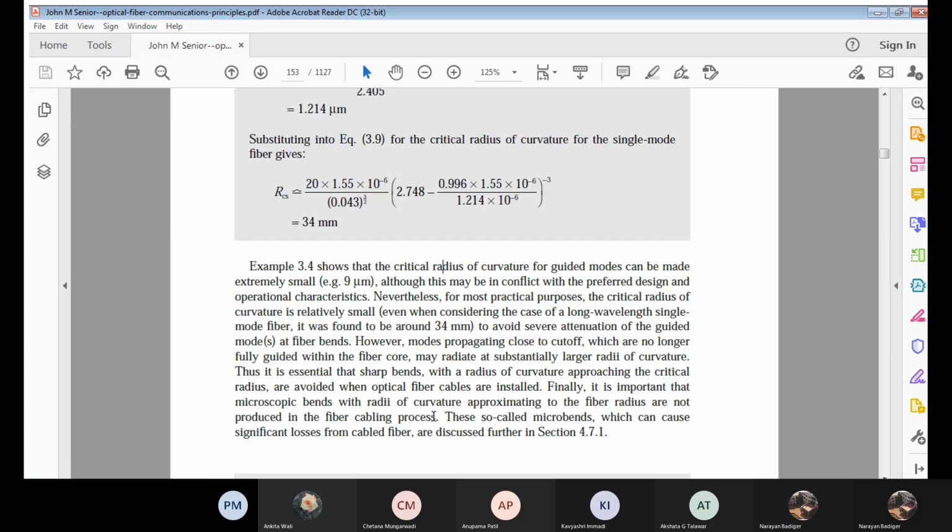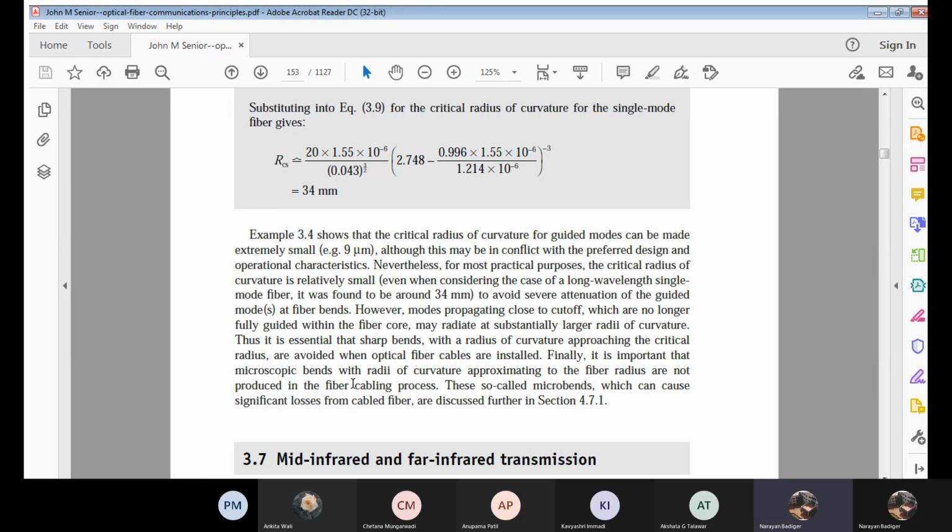See, 34 is more, correct? Now the critical radius of curvature with respect to multimode is less, which is 9 micrometers, extremely small. But if I consider single mode, it is 34, which will cause you severe attenuation of the light wave which is propagating at these bends. Clear?